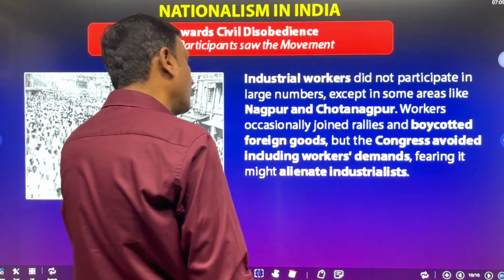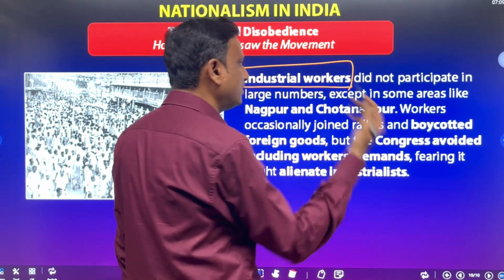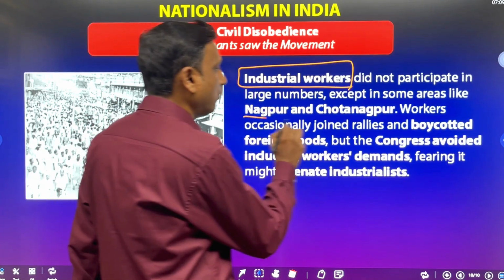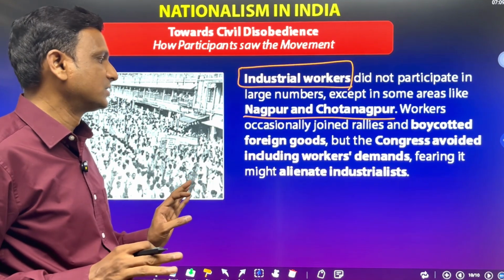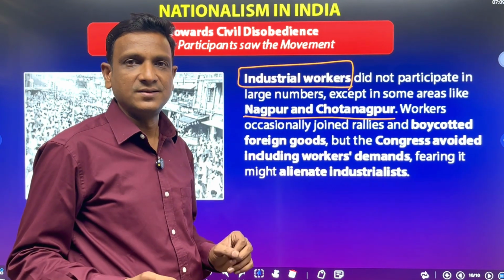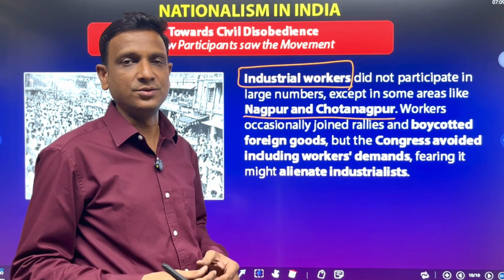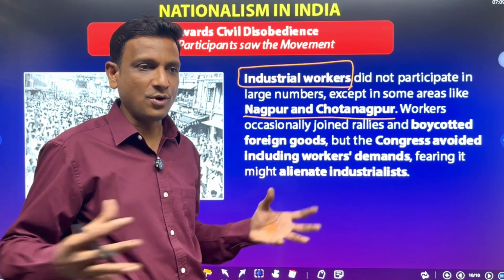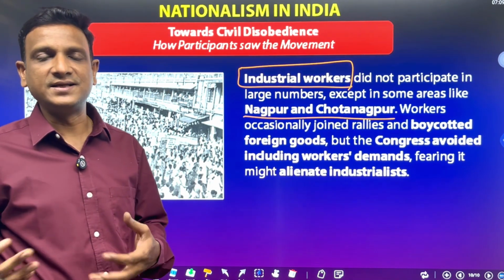So next, industrial workers. How about this class? Industrial workers did not participate in large numbers except in some areas like Nagpur and Chota Nagpur. Workers occasionally joined the rallies and boycotted foreign goods. But Congress avoided including workers because Congress felt that if we include the workers, we may lose the owners, the industrialists. So Congress wanted industrialists because they would give the funds. The party is funded by these industrialists.